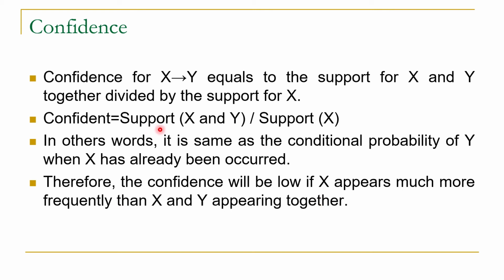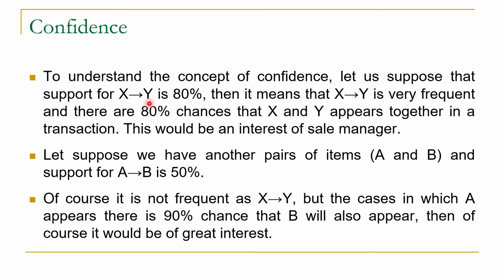The formula for confidence is support of x and y divided by support of x. So here the support of x is important. If x is very frequent as compared to support of x and y, then the value of confidence will be low. In confidence, we consider the chance of occurrence of y when x already occurred in a relationship, or in simple words, this is the conditional probability of y when x already occurred.